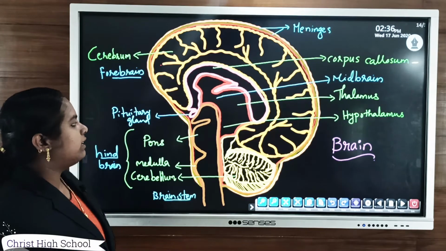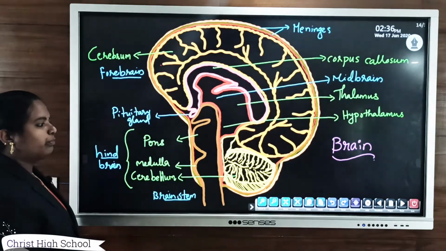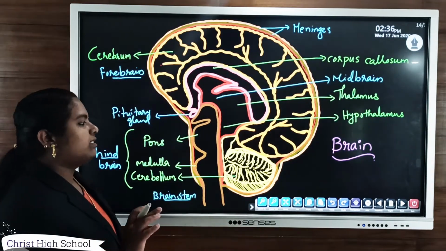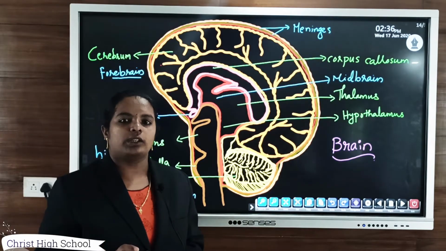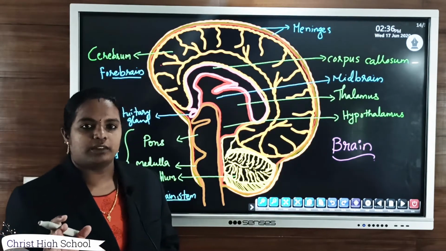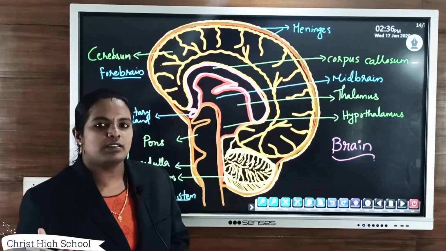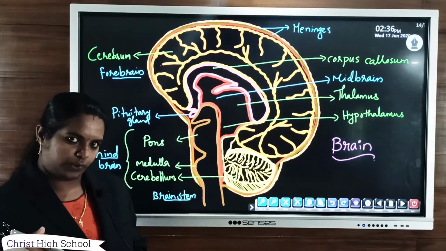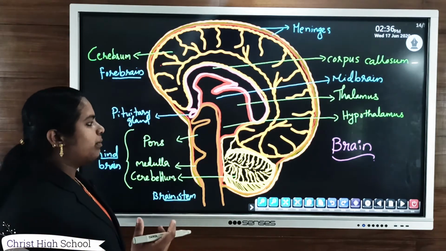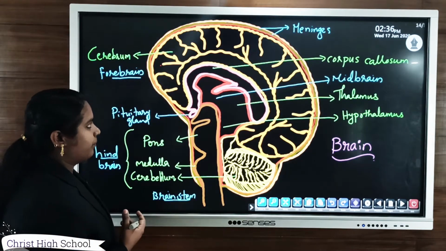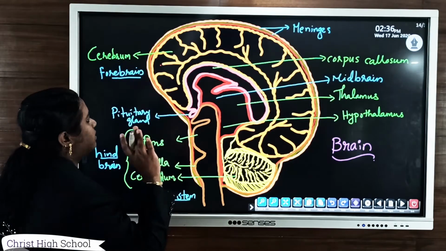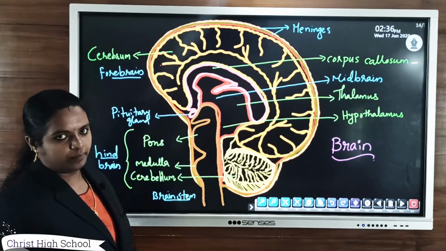So this is the figure that shows the structure of the brain. The brain is one of the most important parts of the central nervous system. As I already told, the central nervous system consists of the brain as well as the spinal cord. So first we can discuss the structure of the brain. This figure shows the structure of the human brain.